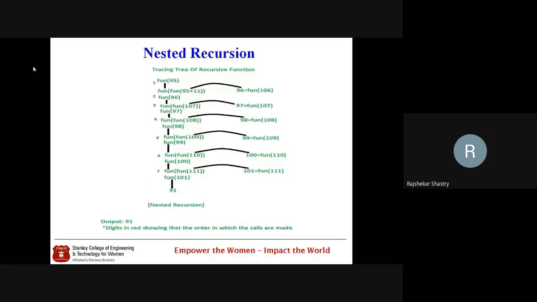Back to this particular one, we'll have f of 96. The result will become f of 96, and this f of 96 further will become two function calls, one nested in the other. The internal function will hold 107, which comes into the base case and will return 97. The result will become f of 97. When f of 97 is executed, again two functions will be generated, one into the other. Like this the process will continue, and finally we'll have 91 as the result. So this is nested recursion.